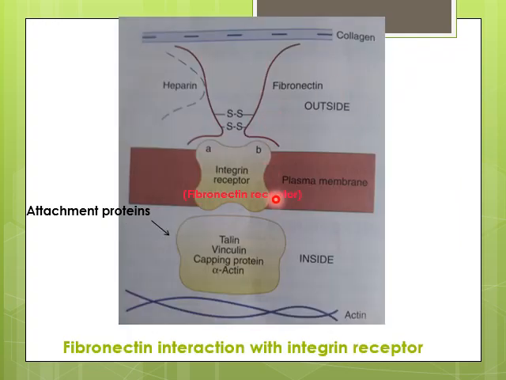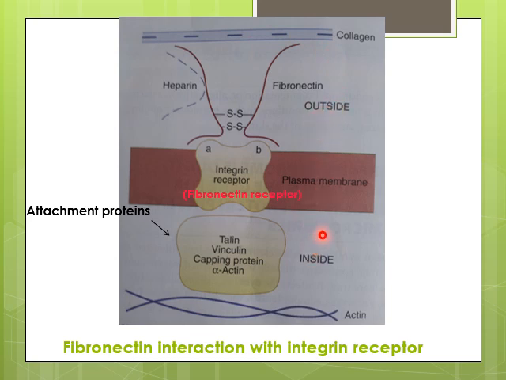This is another figure which is showing the binding of fibronectin with fibronectin receptor. Now this is the fibronectin receptor, which is also called integrin receptor. It is composed of two subunits A and B, and this is the fibronectin protein. Now this fibronectin protein is bound to the receptor through its RGD sequence, and the functional domains of fibronectin can bind to other molecules as well. For example, it can bind to collagen, it can bind to heparin, it may bind to fibrin and others. Now this is the outside of the plasma membrane, which is called extracellular matrix.